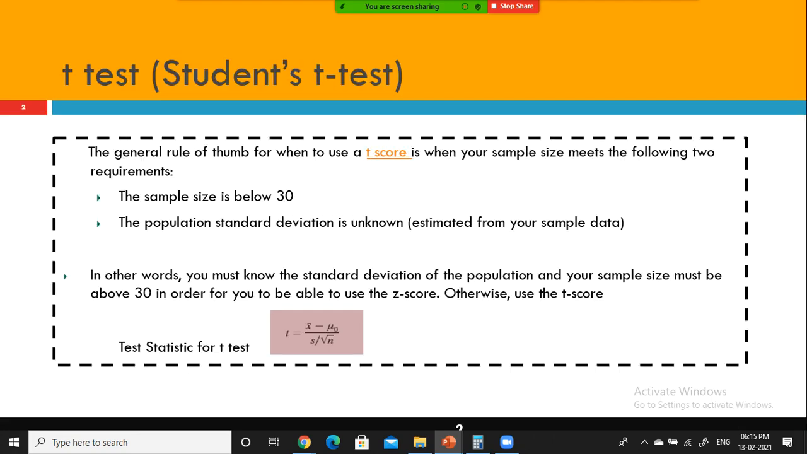So what is the one sample t-test? If you don't know the population standard deviation, it's very clear. So this is the test we conventionally use, because most of the time we will not get the population standard deviation.